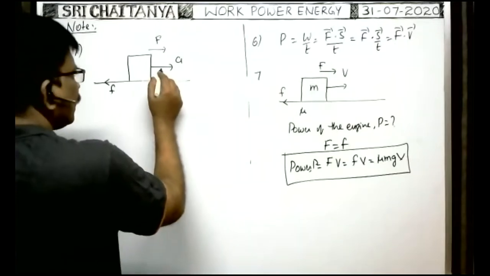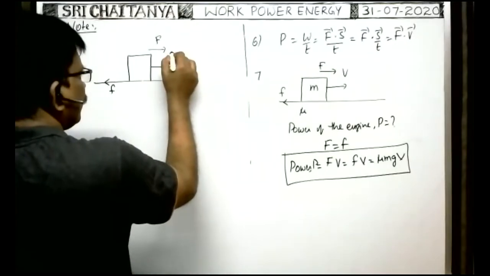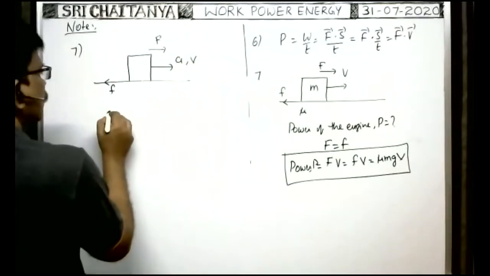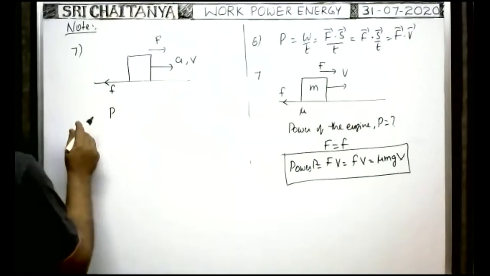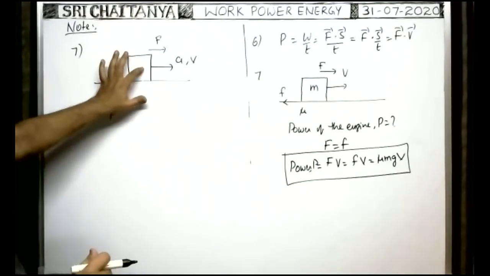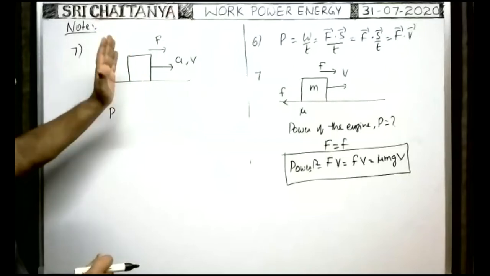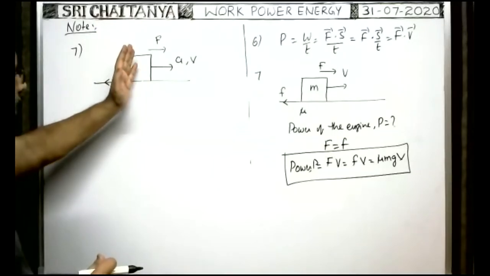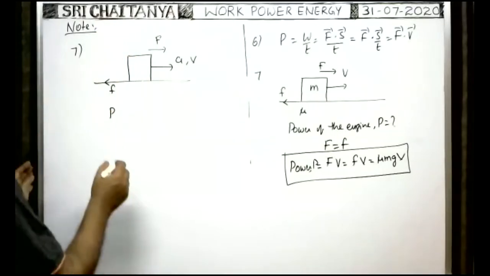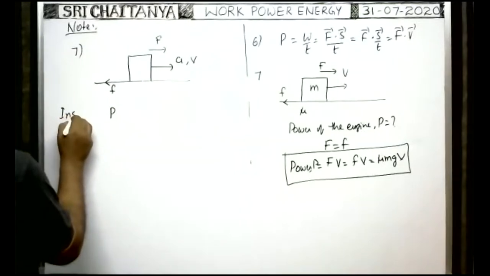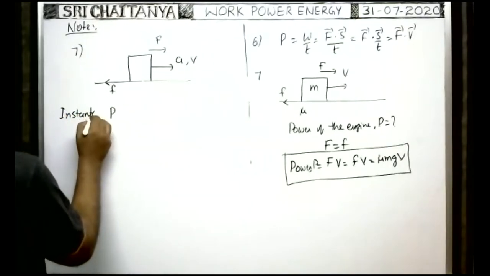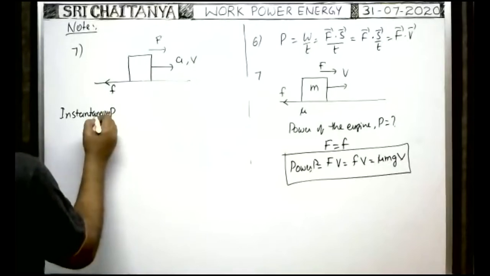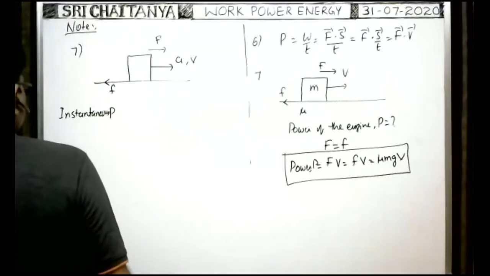At the instant whenever the vehicle travels with velocity, say V, at that time what is the power of the engine? That is called instantaneous power: the power consumed by the engine at any instant of time, the power supplied by the engine at any instant of time.